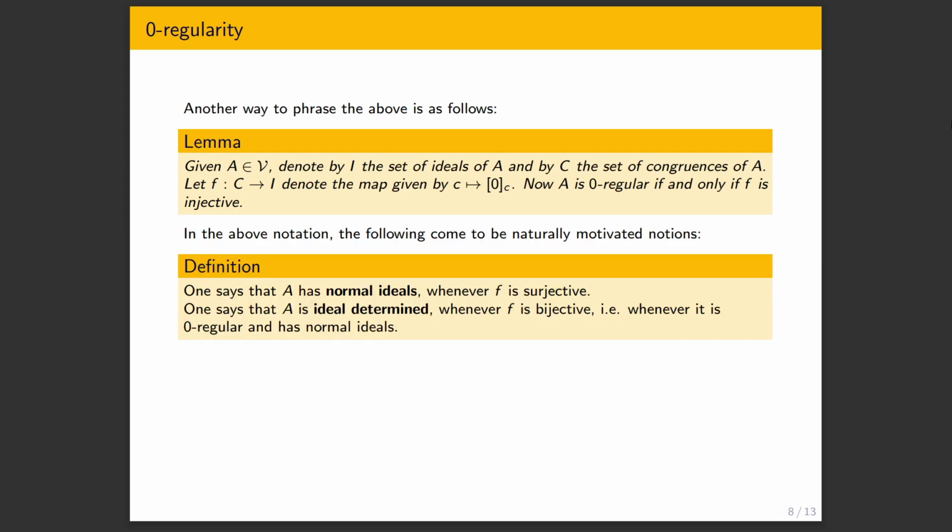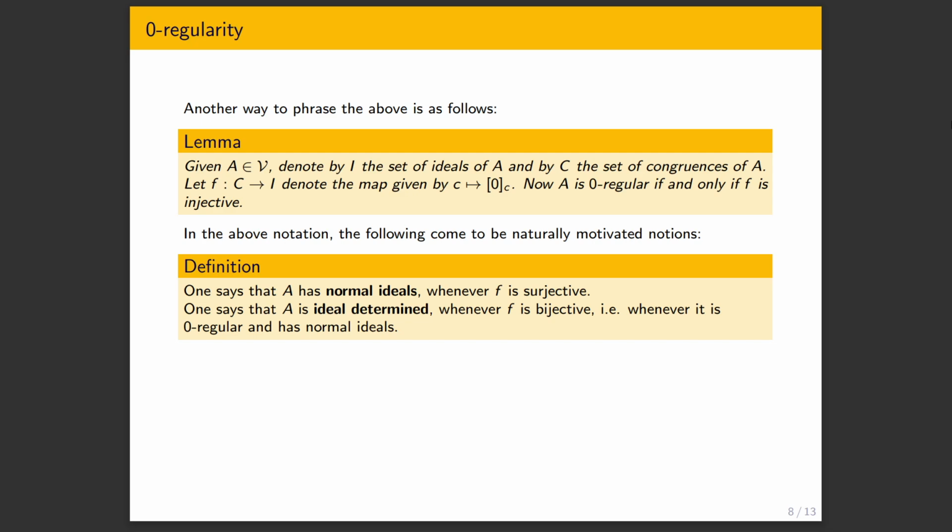Now, we want bijectivity, and so we can additionally ask for surjectivity, giving bijectivity. Surjectivity gives the notion which is called having normal ideals. So the image of the map f is called the set of normals of A. And so if all ideals are normals, one says that A has normal ideals. And together we say that A is ideal determined. And these are really the varieties that we care about, also characterized in this paper by Malcev conditions. I'll get to that in a moment.